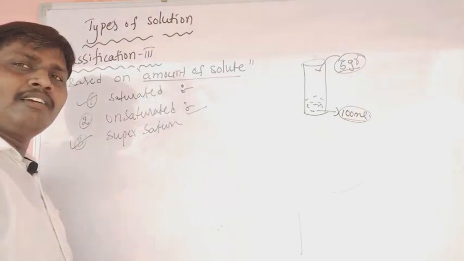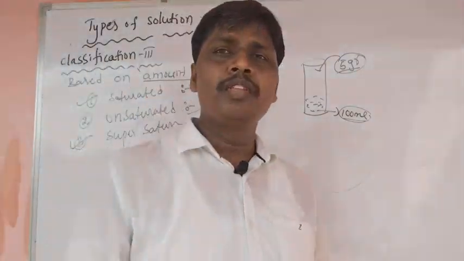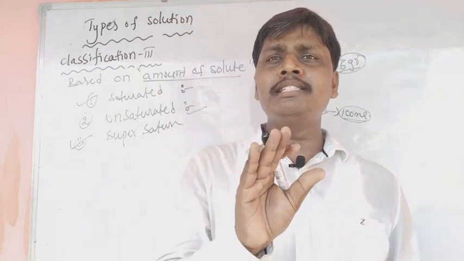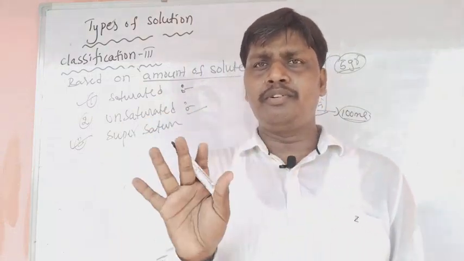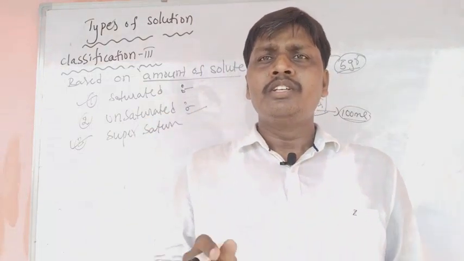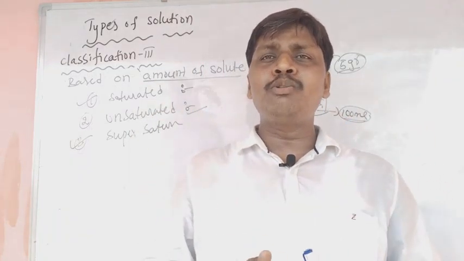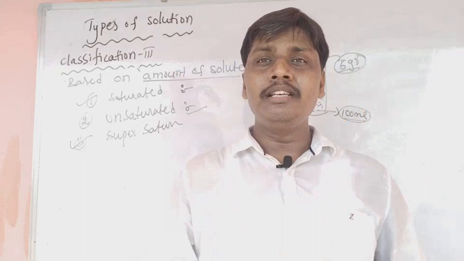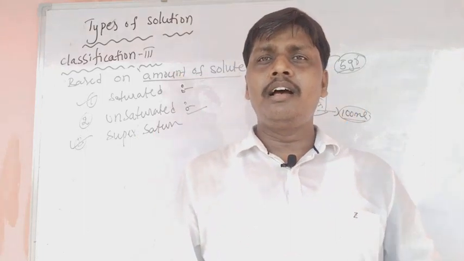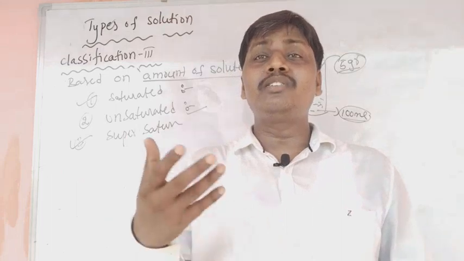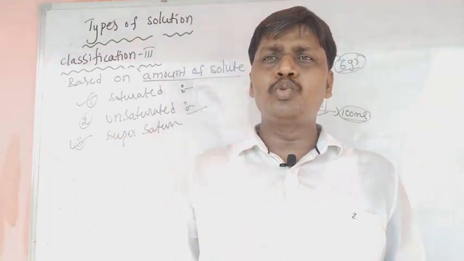For better understanding, I will give you an example. Suppose at breakfast, 5 idlis are enough for one student. That means the boy is at the saturated level. But if I give 4 idlis, he is at the unsaturated level. And if I give 6 idlis, he is at the supersaturated level.